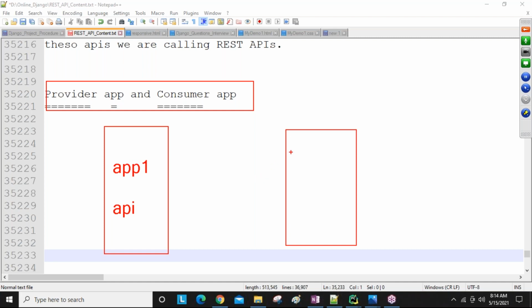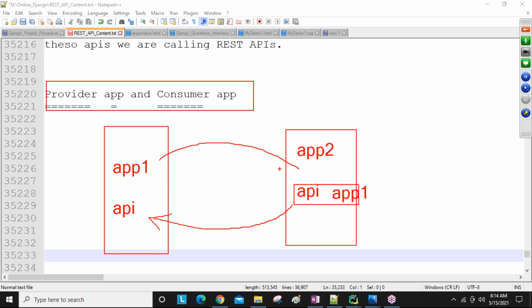These APIs are used by application two. The people of application two are using the APIs sent by application one, the app one related APIs. Using these APIs, this person sends the request and gets the response.